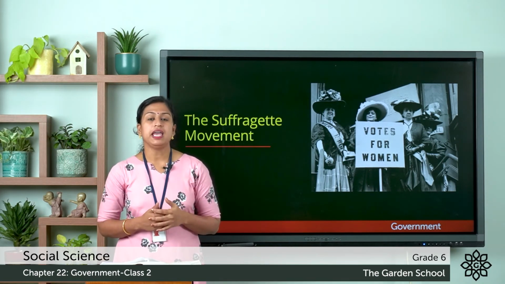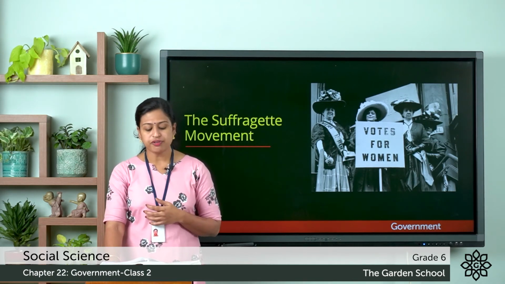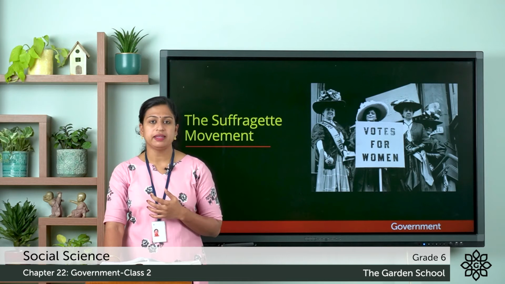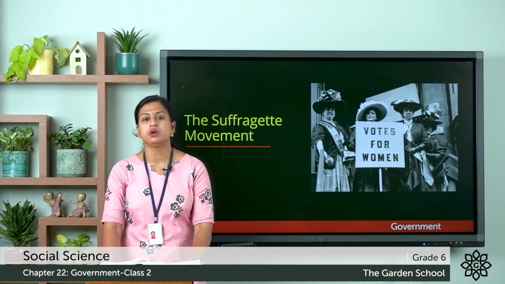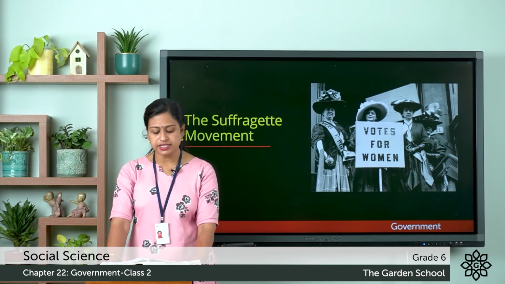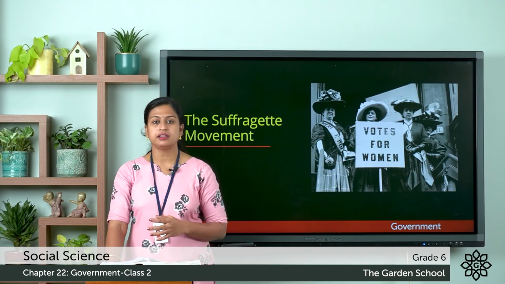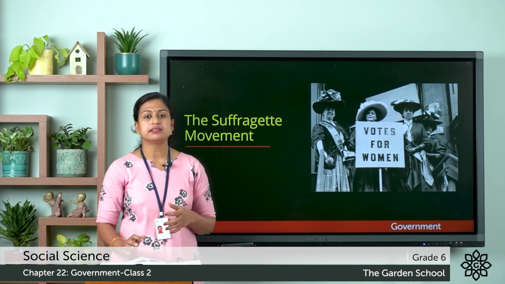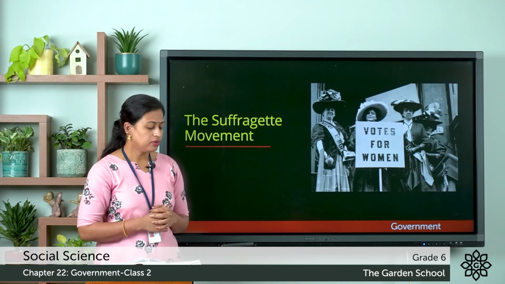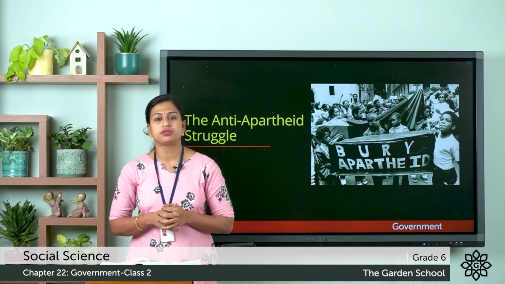But later in the 1800s, the suffragette movement began to fight for the right to vote for women, and this struggle got strengthened during the First World War, and women got the right to vote in the year 1920 in America and in the year 1928 in the United Kingdom. So this was about the suffragette movement. Now next we will discuss the anti-apartheid struggle.